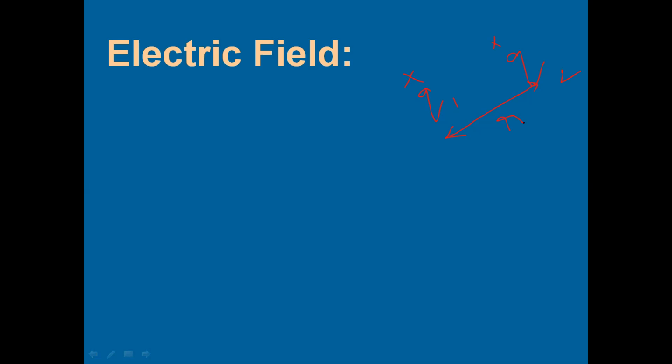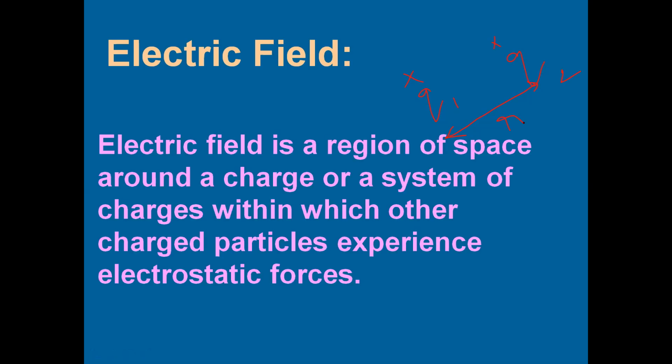So the space or the region around a charge where the electrostatic force can be experienced, that region or space is called as electric field. So this is a qualitative understanding of what is electric field. Electric field is nothing but a region or a space around a charge, or it could be around a system of charges also, within which another charge can experience electrostatic force.